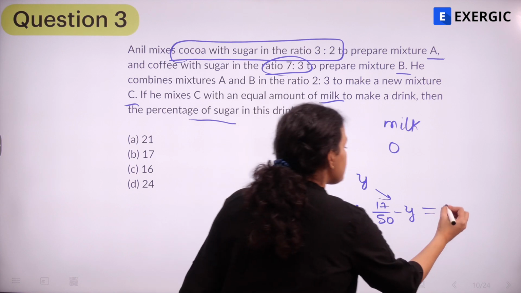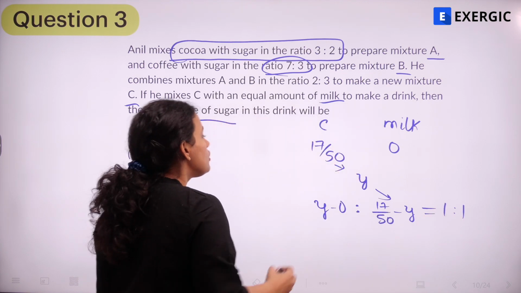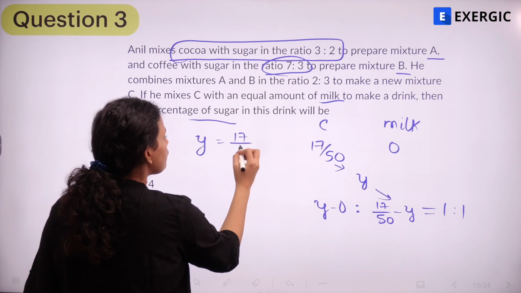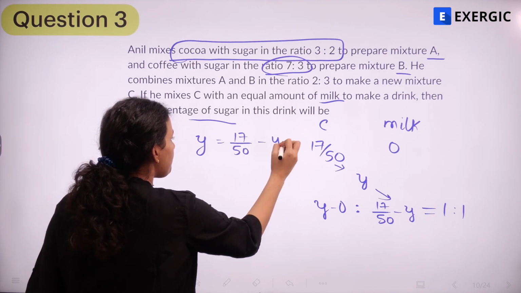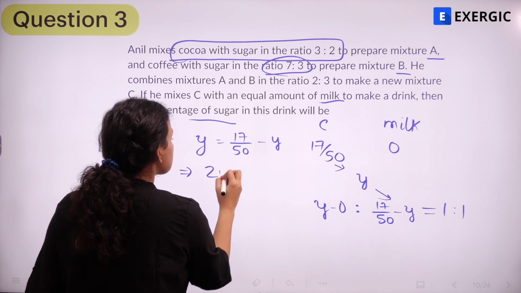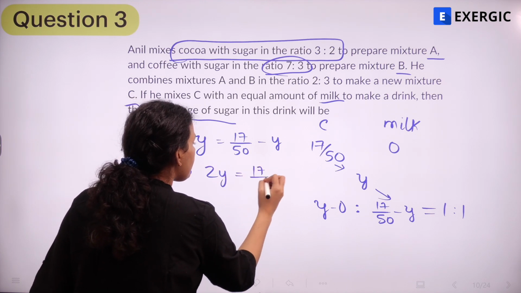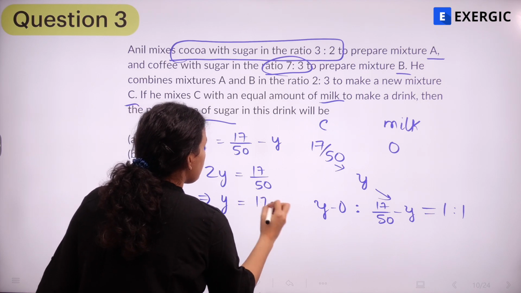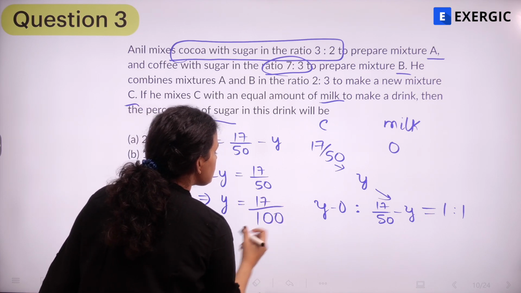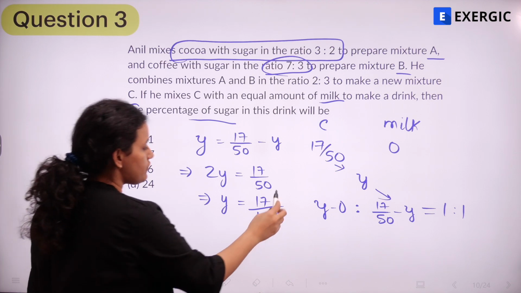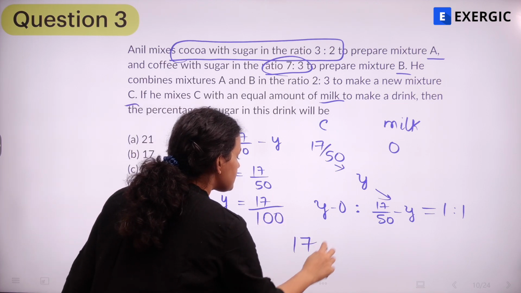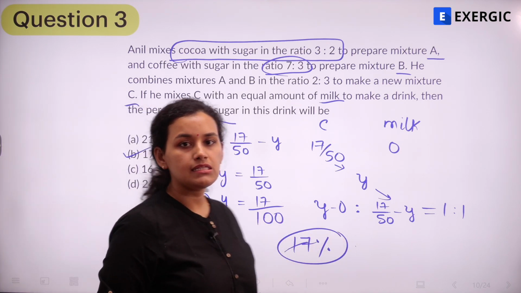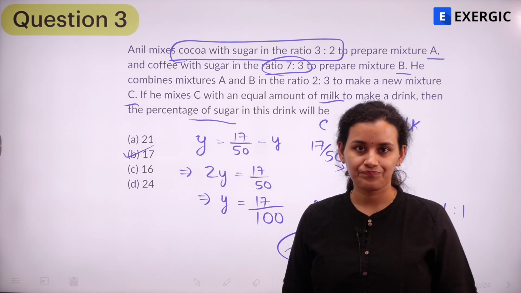So this means that 2Y is equal to 17/50, or Y is going to be 17/100. Now what is the question? Question is sugar percentage. So if it's 17/100, the percentage of sugar is going to be 17%. And the required answer is option number B.